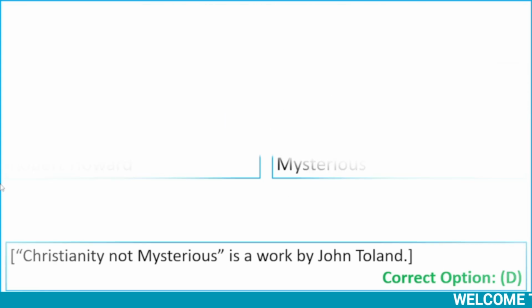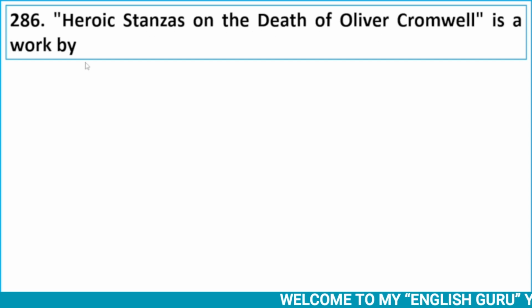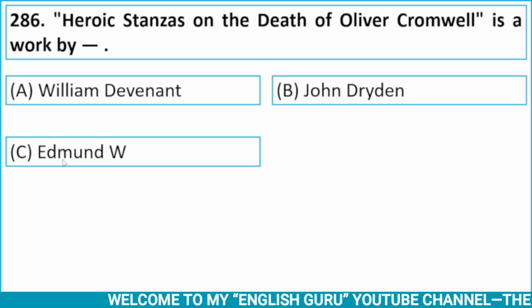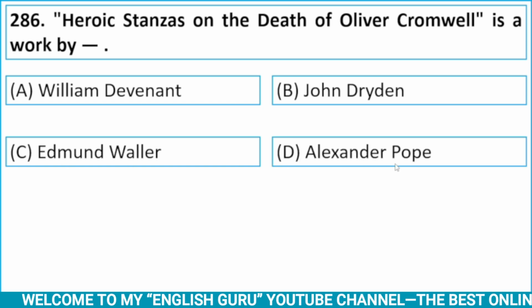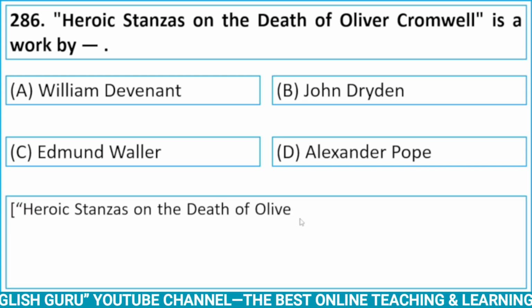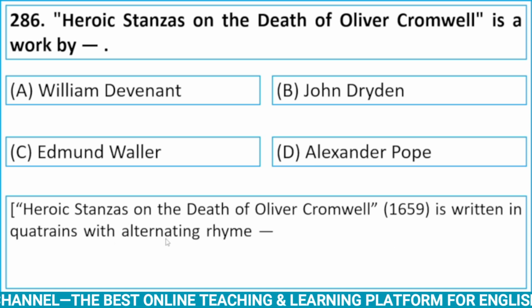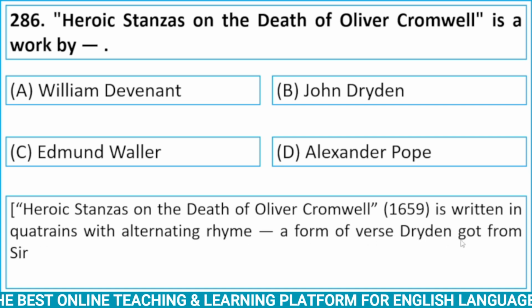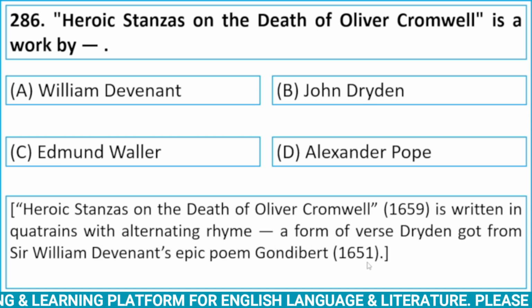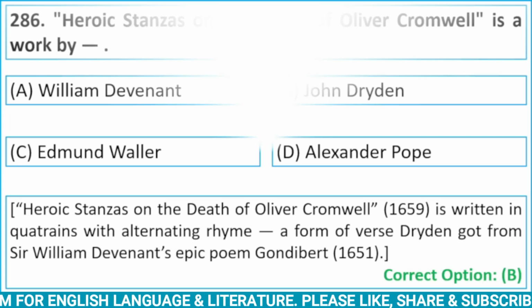Alright, now let's see next question. Heroic Stanzas on the Death of Oliver Cromwell is a work by: option A, William Davenant; option B, John Dryden; option C, Edmund Waller; and option D, Alexander Pope. Let me explain it. Heroic Stanzas on the Death of Oliver Cromwell, published in 1659, is written in quatrains with alternating rhyme, a form of verse Dryden got from Sir William Davenant's epic poem Gondibert, which was published in 1651. Here correct option is B, John Dryden.